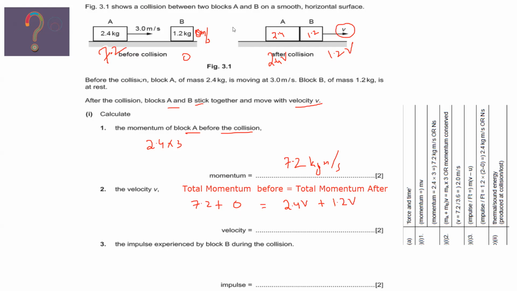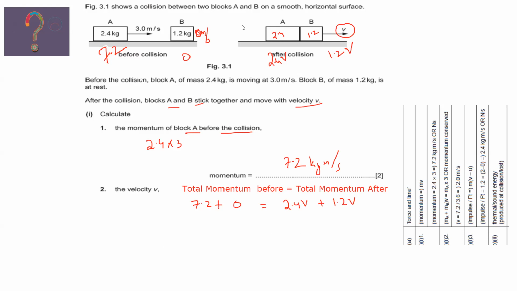So when we solve the mathematical equation, 7.2 plus 0 is 7.2, and 2.4 V plus 1.2 V is equal to 3.6 V. We add them because 2.4 V plus 1.2 V is 3.6 V. 3.6 is multiplied, so on the other side it will divide, so it will be 7.2 divided by 3.6. What do we get? We will get 2 meters per second. Is the second part clear?